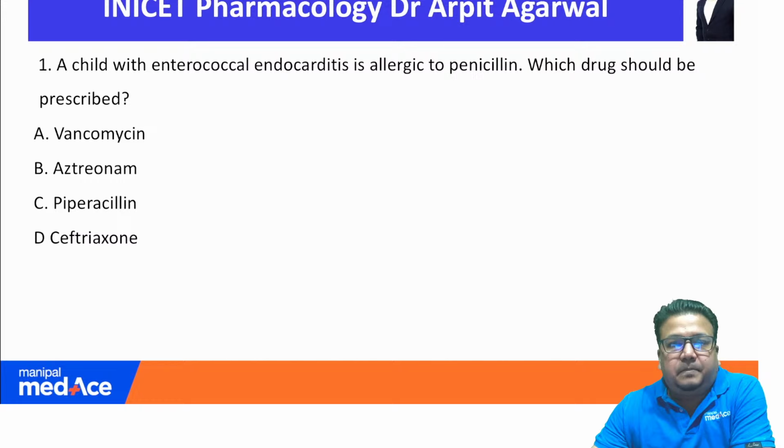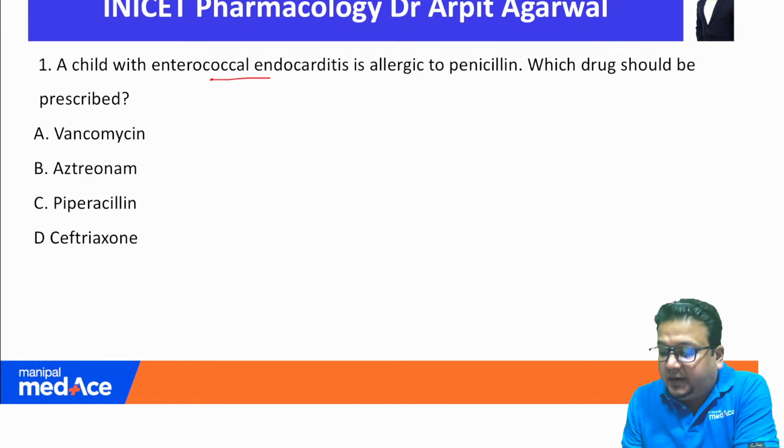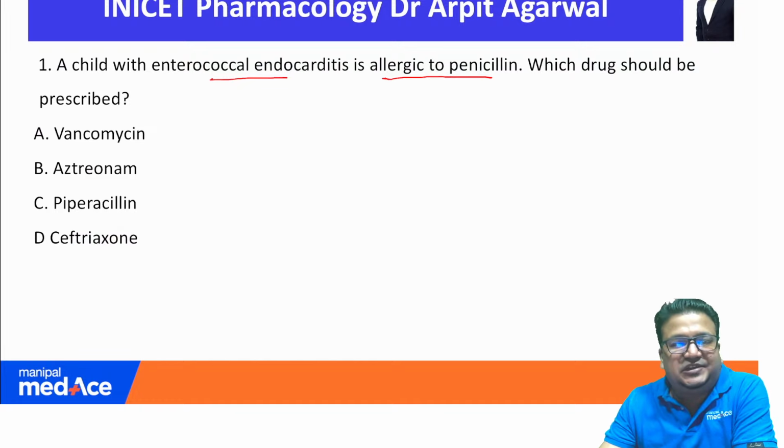A child with enterococcal endocarditis is allergic to penicillin. Which drug should be prescribed? So we have enterococcal endocarditis, but the child is allergic to penicillin. What will be the best drug out of the given? The options include vancomycin, aztreonam, piperacillin, or ceftriaxone. Now this is a question from a very important topic. It has been asked previously as well, and we have discussed this in our lectures in detail.